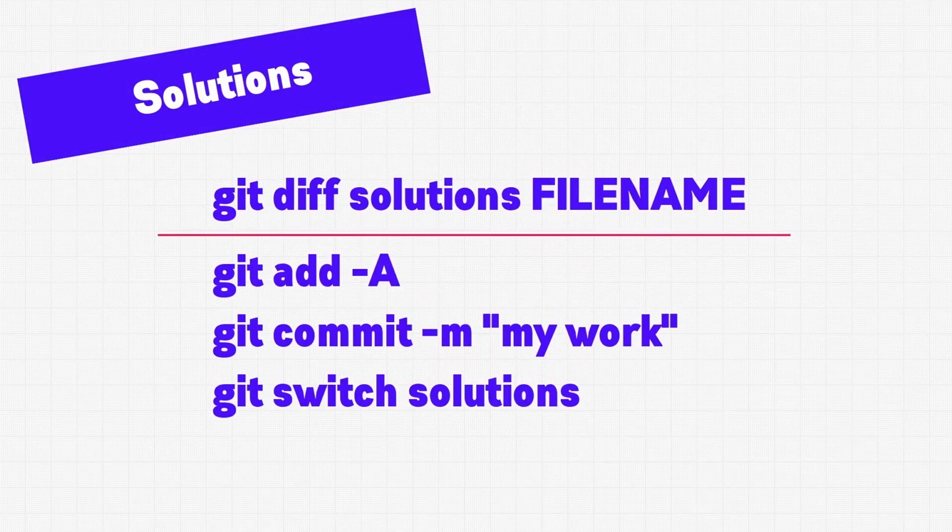Lastly, we have the solutions. The source code for the course includes solutions for the demos, exercises, and projects. If you want to see how I implemented an exercise, or if you want to compare your code with what exists in the videos, you can use either git diff to see the differences between your code and mine, or you can switch over to the solutions branch to access a fully working copy of my solution.